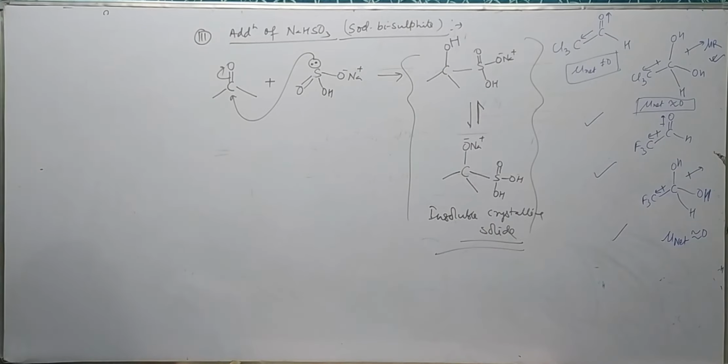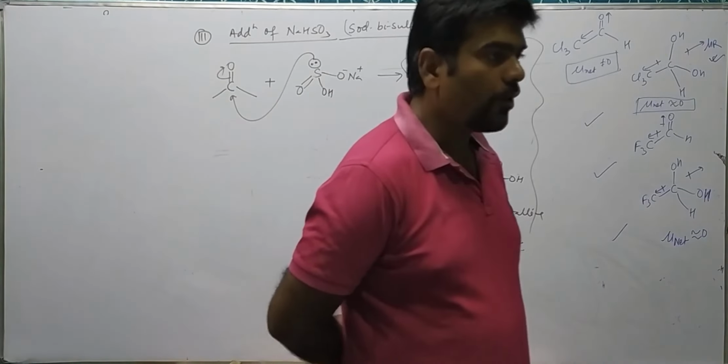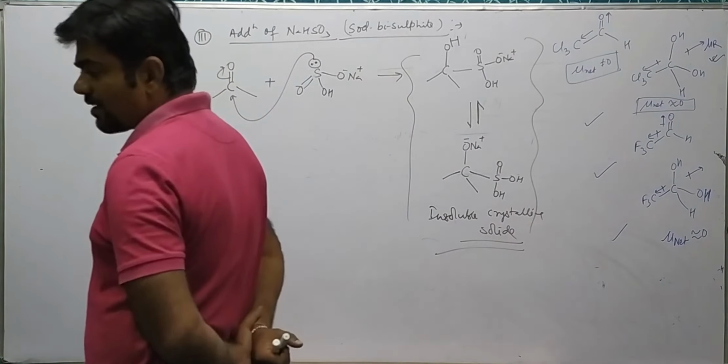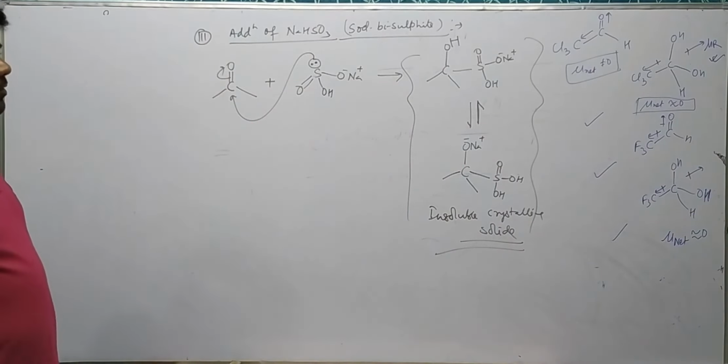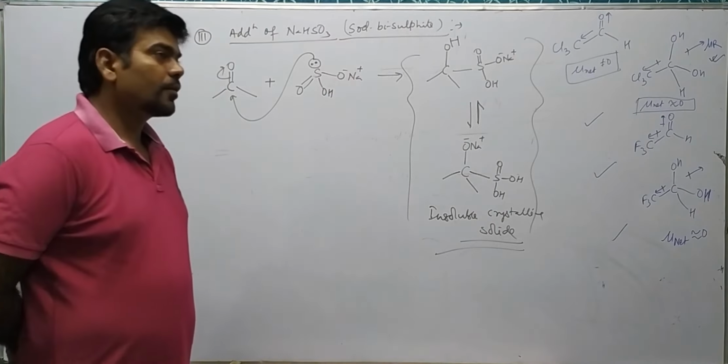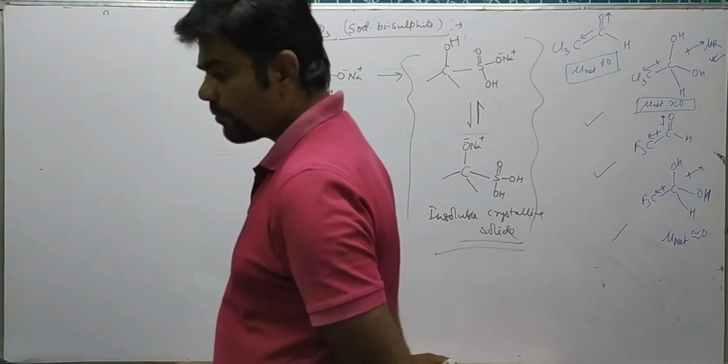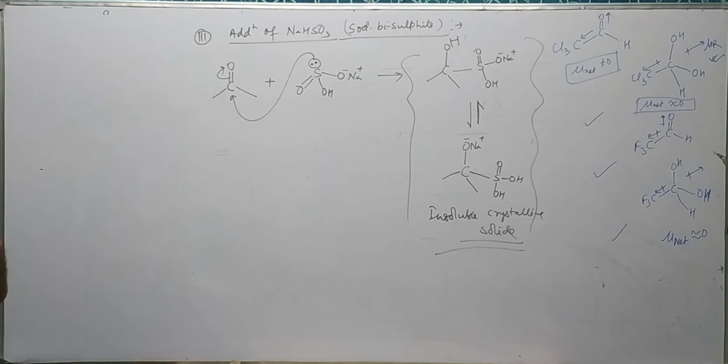So write down a note. Only methyl ketones and sterically unhindered cyclic ketones will form bisulfite addition compounds because of steric hindrance consideration.